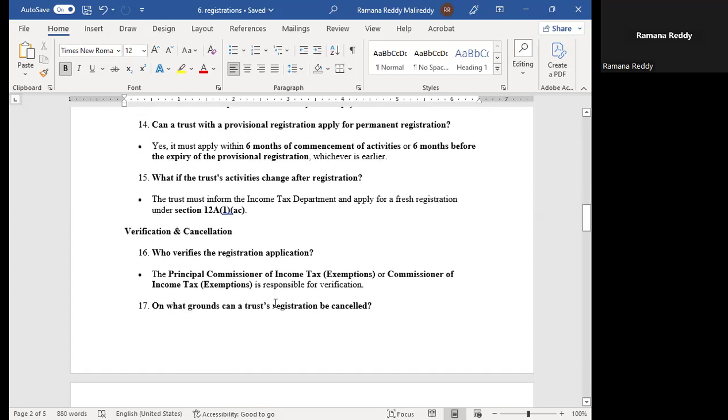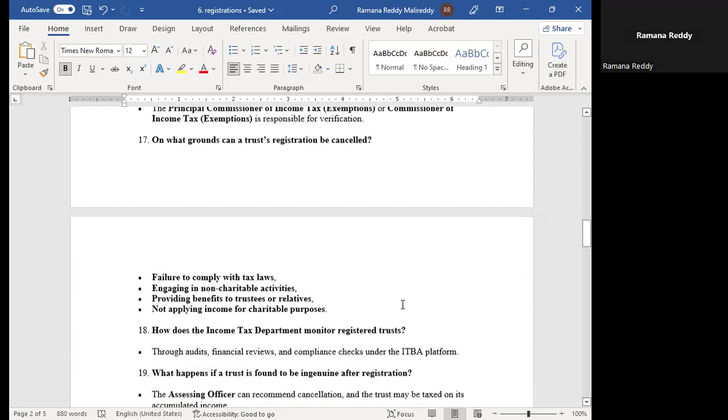So regarding verification and cancellation, who verifies the registration application? The Principal Commissioner of Income Tax (Exemptions) or Commissioner of Income Tax (Exemptions) is responsible for verification. On what grounds can a trust registration be cancelled?